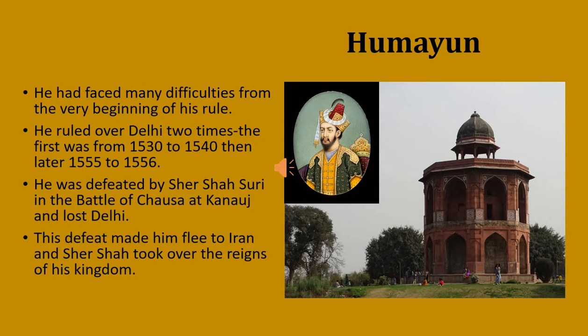Let us read more about Humayun. He had faced many difficulties from the very beginning of his rule. He ruled over Delhi two times. The first was from 1530 to 1540, then later from 1555 to 1556. He was defeated by Sher Shah Suri in the Battle of Chausa at Kannauj and lost Delhi. This defeat made him flee to Iran and Sher Shah took over the reign of his kingdom.